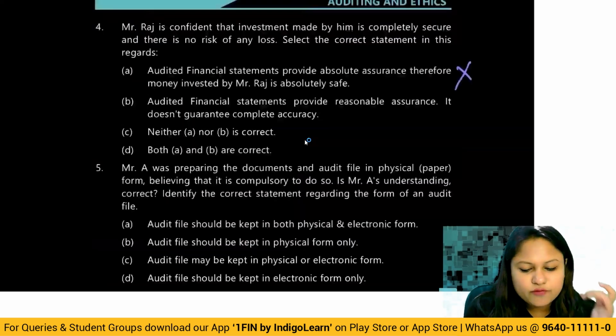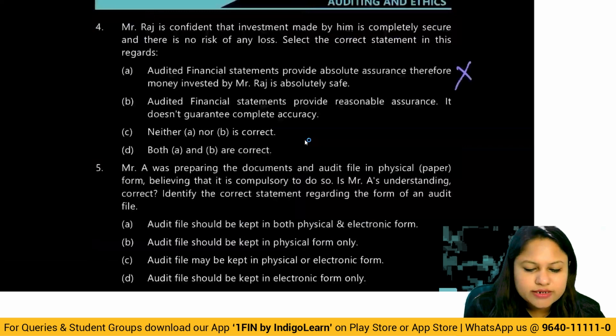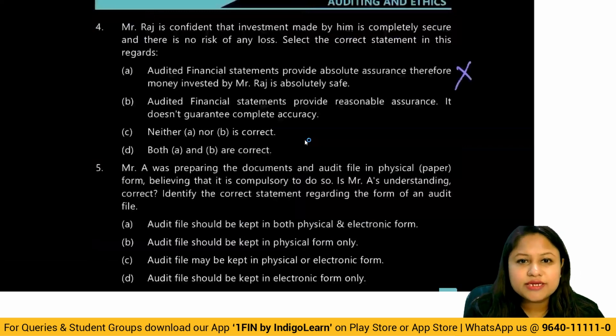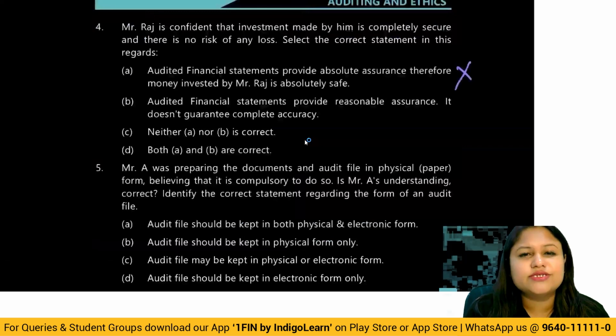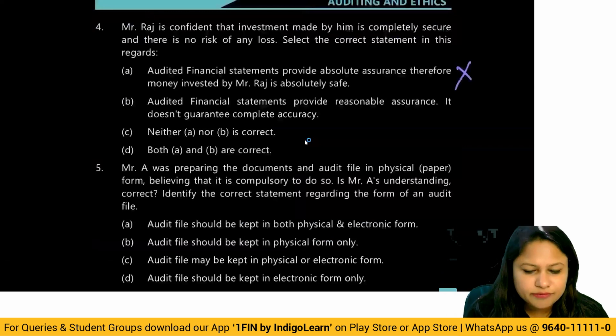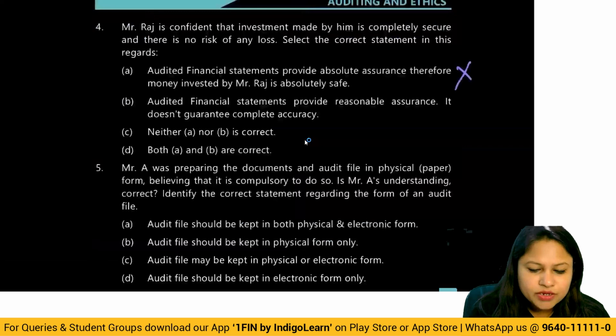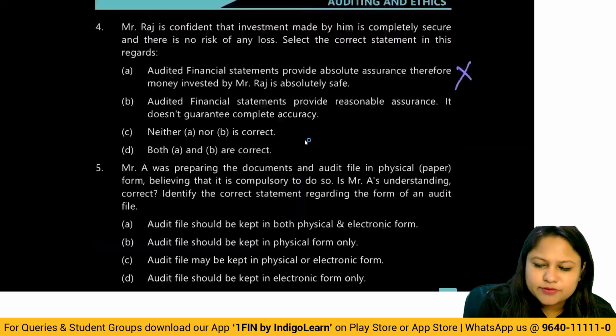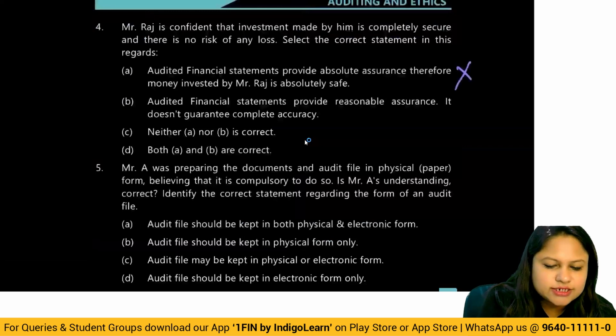Then after that, you have the fourth one, that is, Mr. Raj is confident in his investment. This I told you already: audit does not provide absolute assurance. Audit only provides a reasonable assurance that the financial statements are free from material misstatement. So here you can see very clearly, audited financial statements provide absolute assurance, it is wrong. Audited financial statements provide a reasonable assurance. It does not guarantee. So the answer is B.